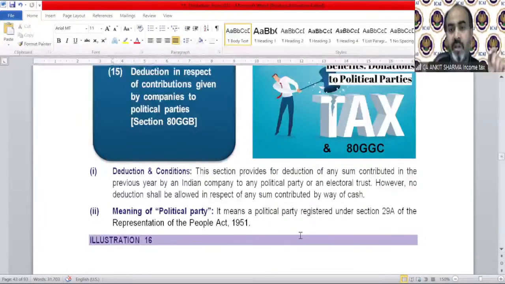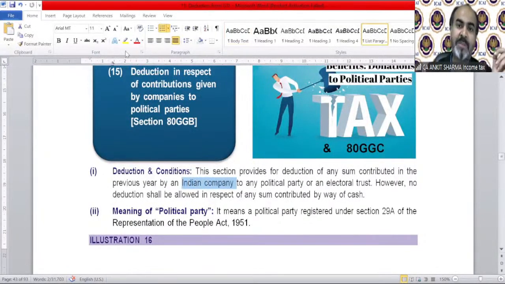Good evening. This section provides for deduction of any sum contributed in the previous year by an Indian company to any political party or an electoral trust. I already told you, please make short notes of this deduction topic. That will really help you, and I believe you are, of course, doing work on it. However, no deduction shall be allowed in respect of a contribution made by way of cash. That's a very important thing.